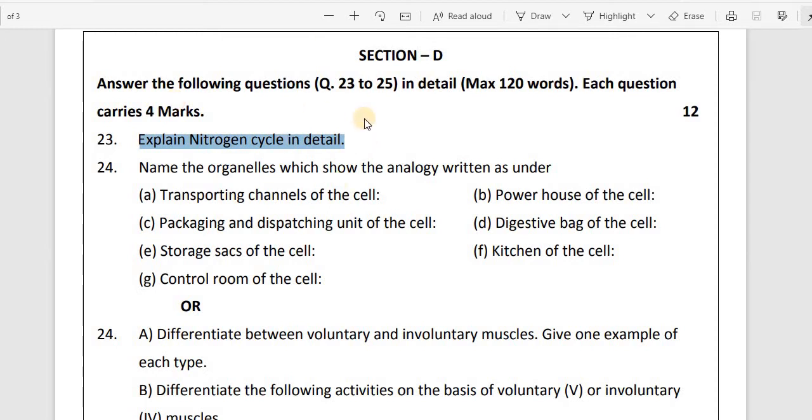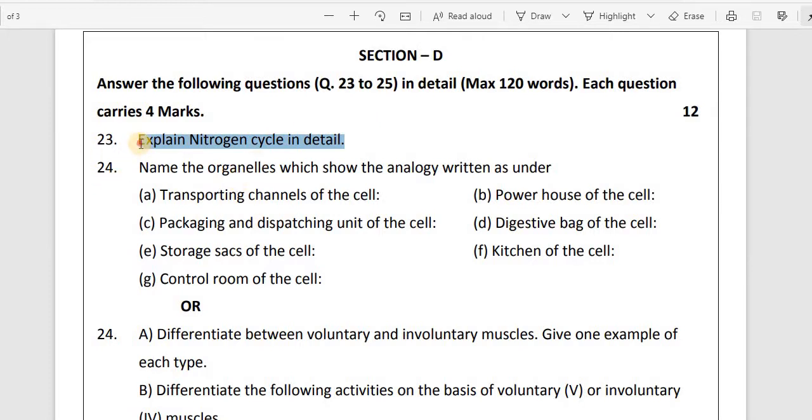Hello student. In the previous video we have seen Section C, 3 marks question answers. Now in this video we will see Section D. Section D is of 4 marks, and it carries a total of 12 marks. There are 3 questions in total: 23, 24 and 25.